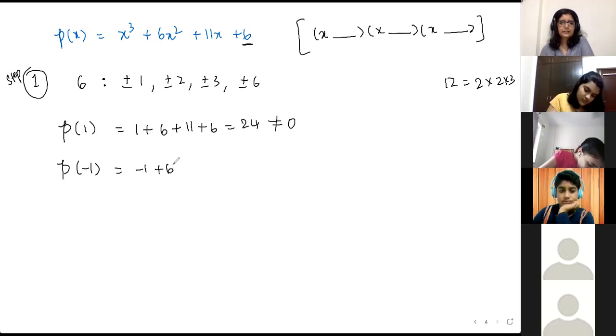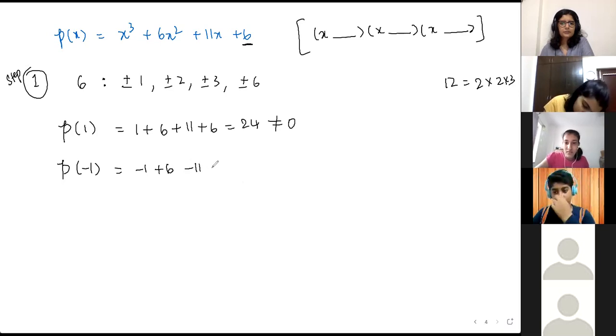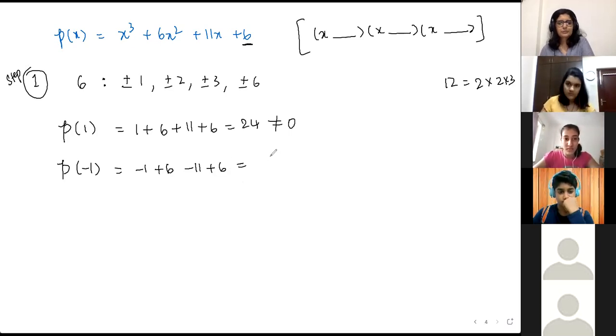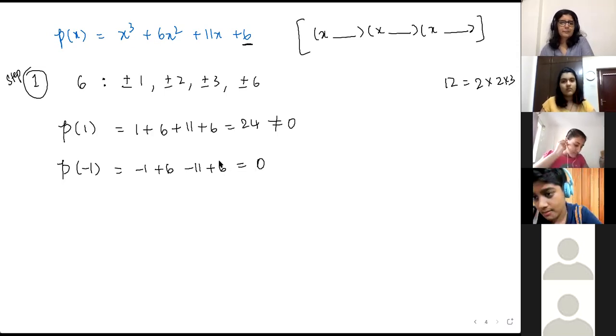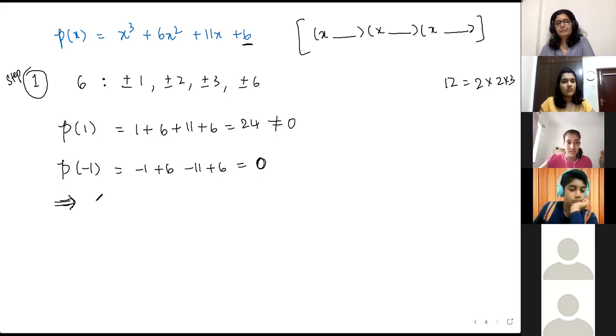Yeah, Sujal calculated it. So basically I get 12 minus 12 plus 5 minus 5. Basically I am getting 0, right? Ashka, check your calculation, you should get 0. Ma'am, I also got 0. Okay, so p of minus 1, 12 minus 12, 0 आ रहा है. So p of minus 1, 0 आ रहा है. इसका मतलब, based on factor theorem, can I say x plus 1 is a factor of p of x?